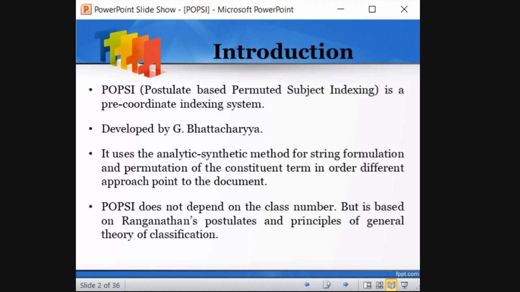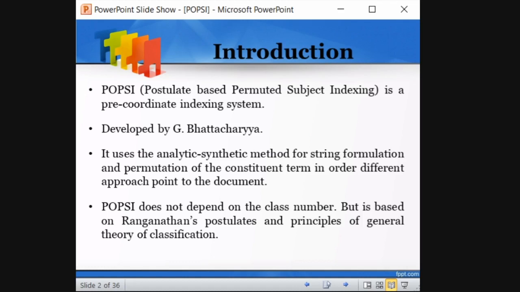Don't get confused with these difficult vocabularies. When you see the practical, you will definitely understand what these methods are, right? String formulation: we saw in PRECIS there are input strings. Similarly, these also follow input strings. Okay. So POPC does not depend on class number. Only the chain indexing system depends on class number. Even PRECIS and POPC do not depend on class number.